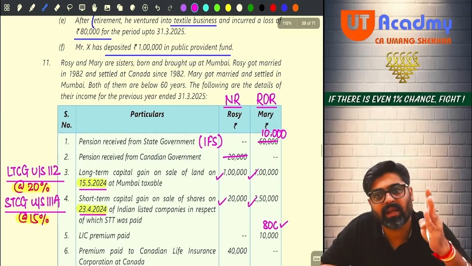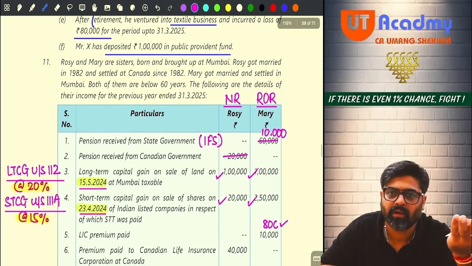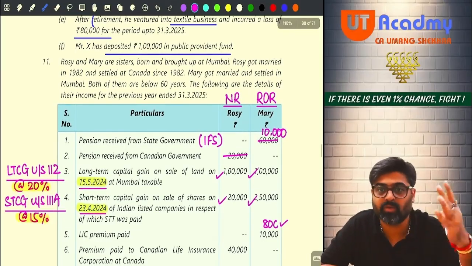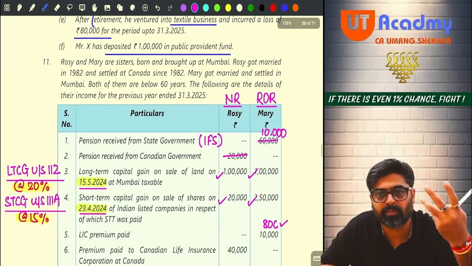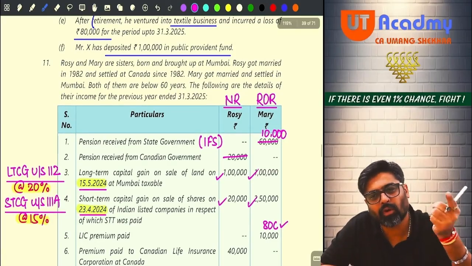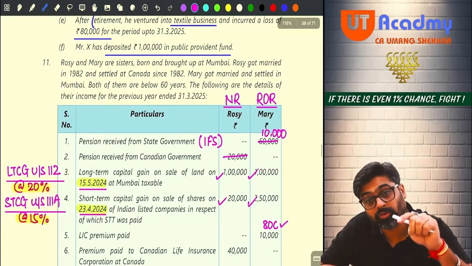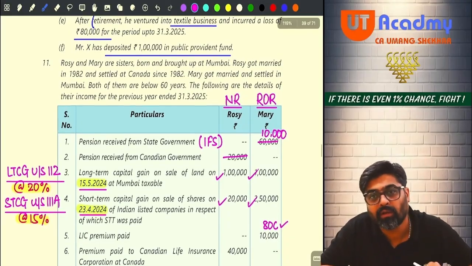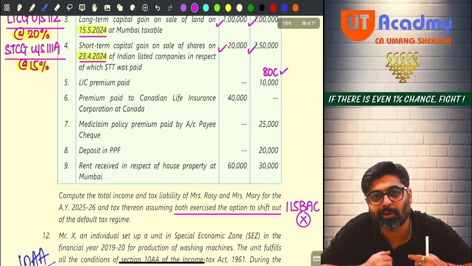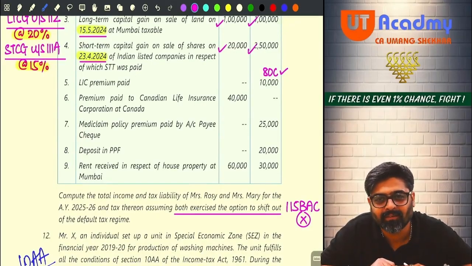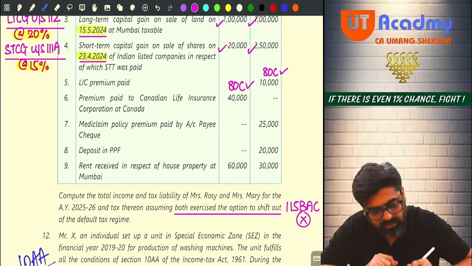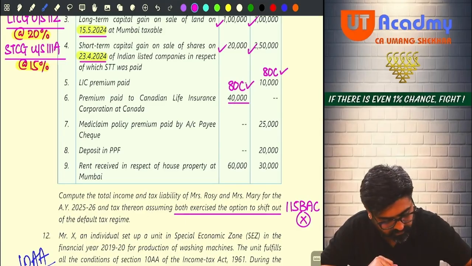Deduction of 80C can be claimed by individual or HUF, whether resident or non-resident. And non-resident or resident, individual or HUF can claim the deduction for life insurance premium paid. Is it necessary that it should be paid to an insurance company which is in India only? Then why not this? This should also be allowed as a deduction under 80C, no? So take the deduction of this under 80C. She is going to get this deduction under 80C.